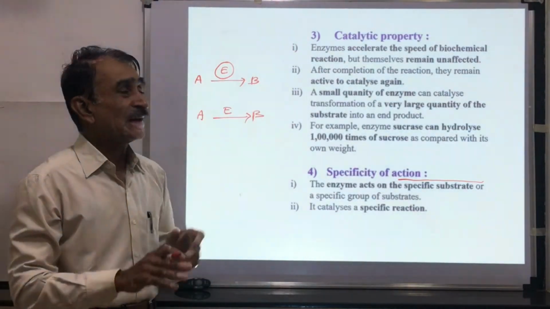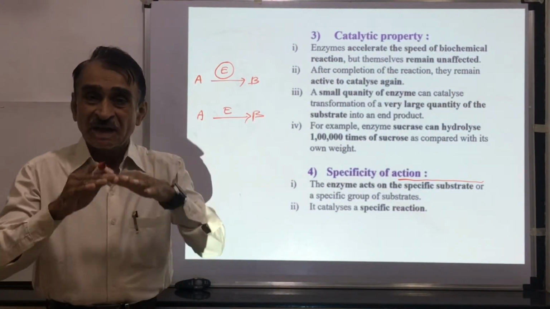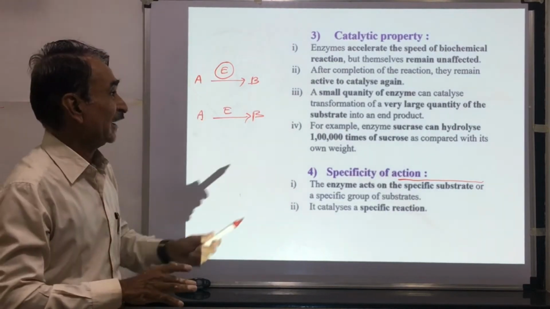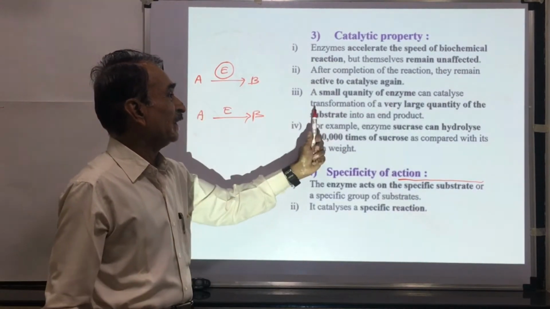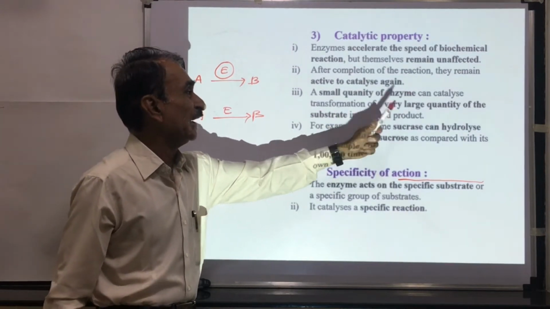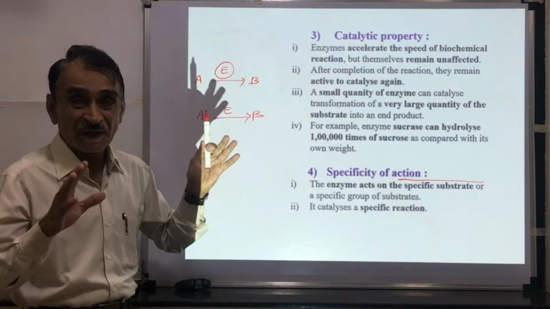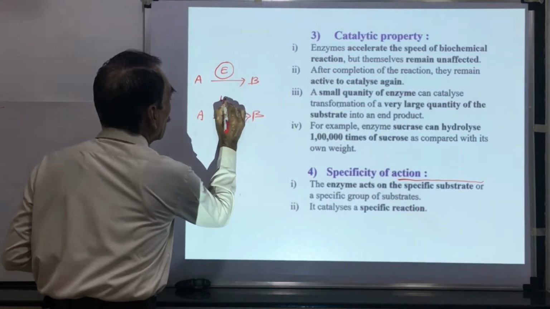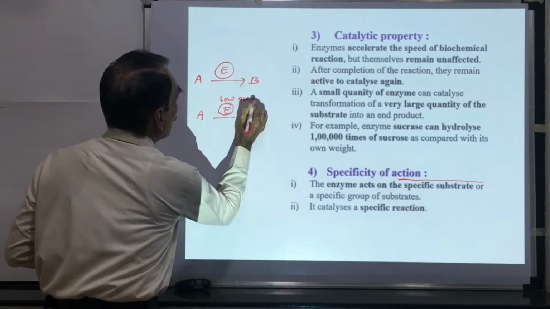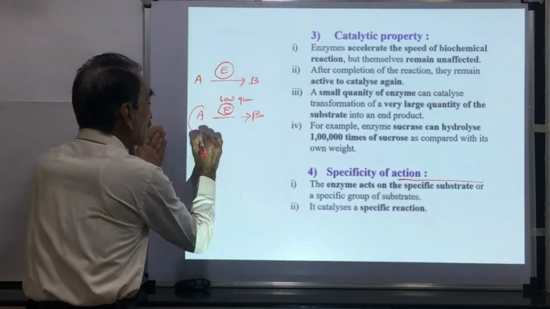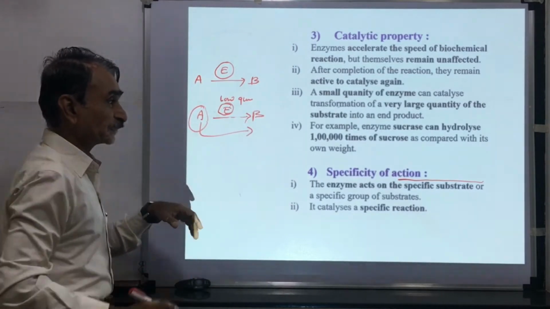A small quantity of enzyme can catalyze, transform, or convert a large amount of substrate. A small quantity of enzyme can catalyze the conversion of a very large quantity of substrate into the end products. It means this enzyme is required in a low quantity. This enzyme can convert a large quantity of A into B.